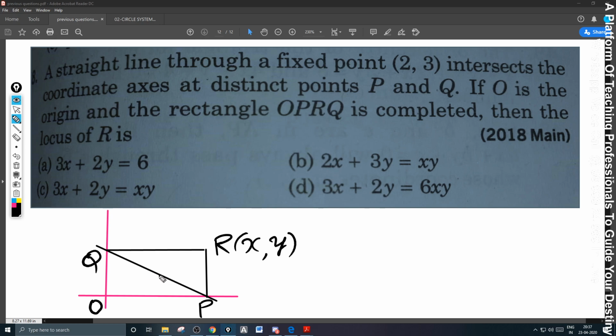And this line is passing through a fixed point (2, 3), please. Okay, this is the data given. Then the locus of R is... See here, I am taking the x-intercept as A and the y-intercept as B. I'll change the colors.